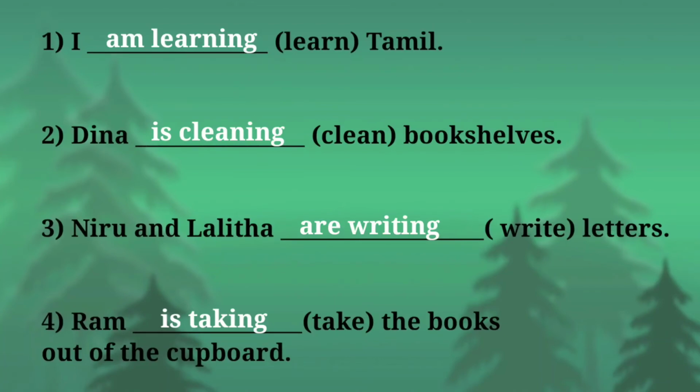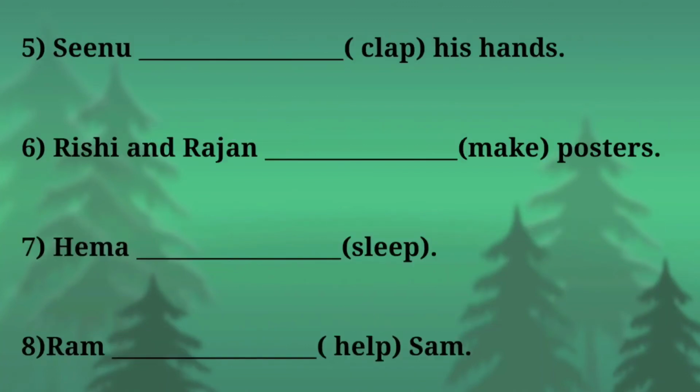Now we are going to see the fifth example. Seenu dash his hands. Okay, in the bracket, clap is given. Now tell me, Seenu is the name of a person. So Seenu is the subject here. Students, if it is singular, you have to use is, right? So Seenu is, see here, clap.